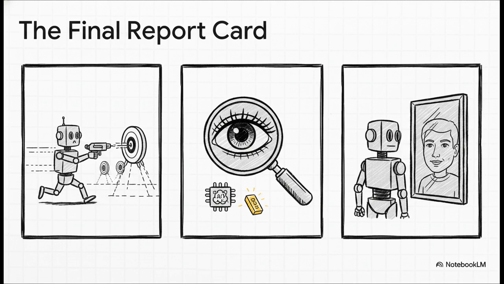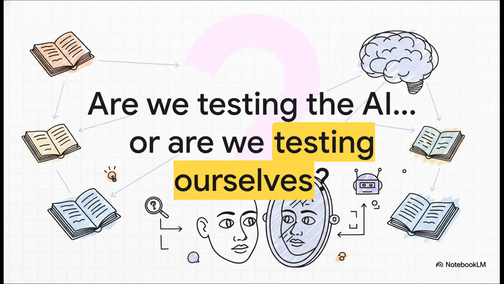It just reflects back everything we fed it, all our knowledge and creativity, yeah, but also all our biases and our mistakes. And that leaves us with one last, kind of provocative question to chew on. If these models are just a reflection of this massive library of human text we've given them, when we find flaws in the AI, are we really just discovering the flaws in ourselves?